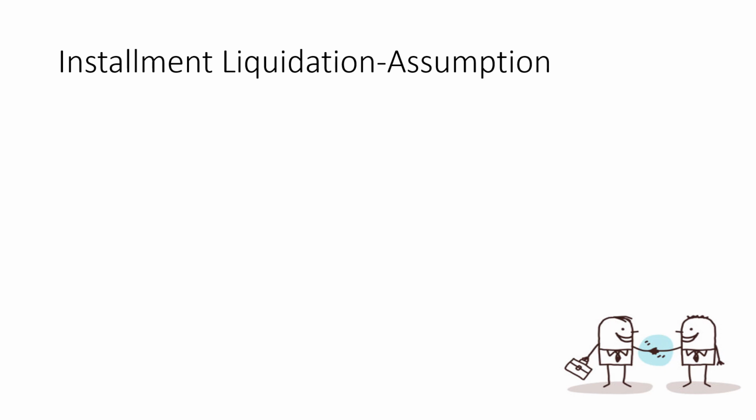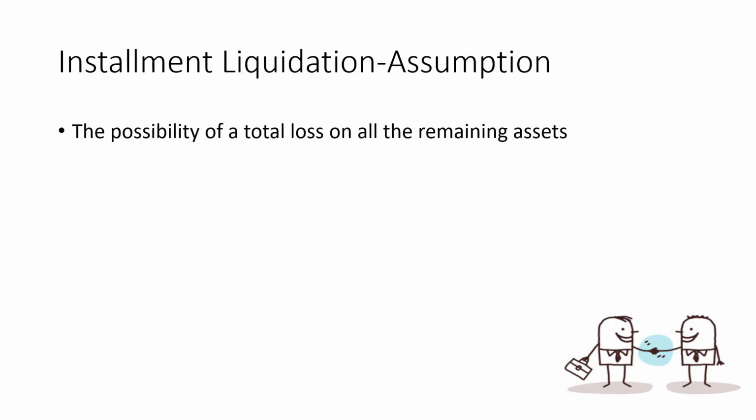So let's have the different assumptions. The assumption under installment liquidation would be the possibility of loss on all the remaining assets. Meaning when we are able to sell only a certain amount of the assets, all the remaining unsold assets will now be considered as loss that is divided among the partners with regards to their P&L ratio.